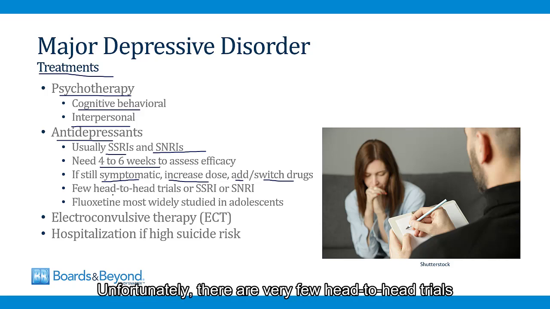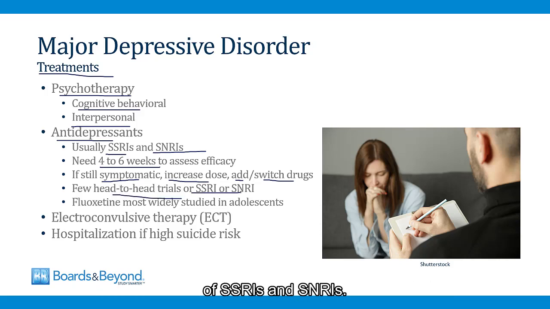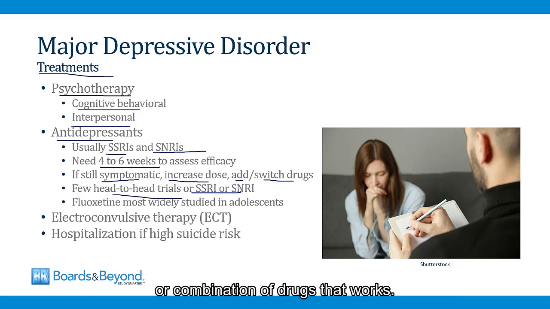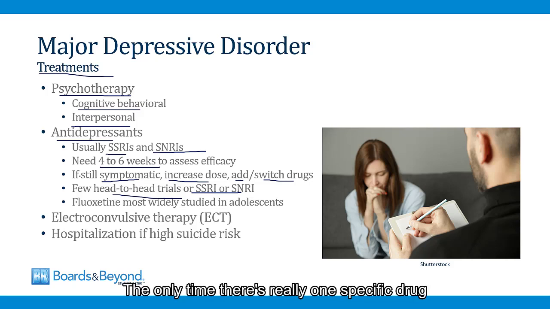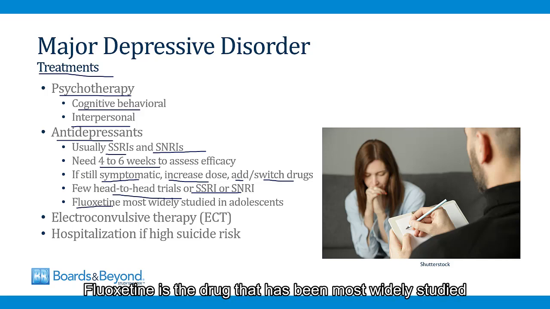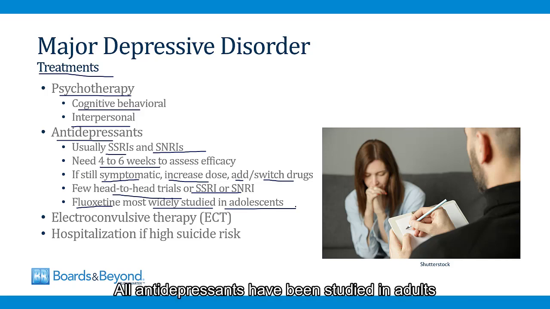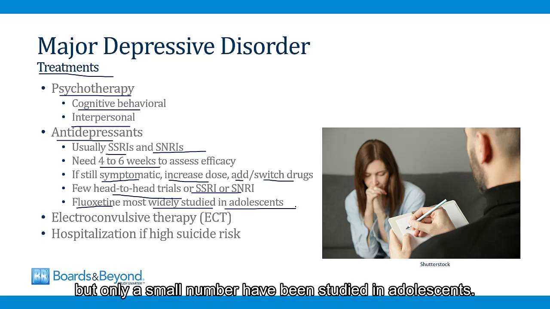Unfortunately, there are very few head-to-head trials of SSRIs and SNRIs, so treating patients with depression is largely a trial and error process to find the best drug or combination of drugs that works. The only time there's really one specific drug that is used is in adolescence. Fluoxetine is the drug that has been most widely studied in adolescents who have depression, so it's usually first line. All antidepressants have been studied in adults, but only a small number have been studied in adolescents.